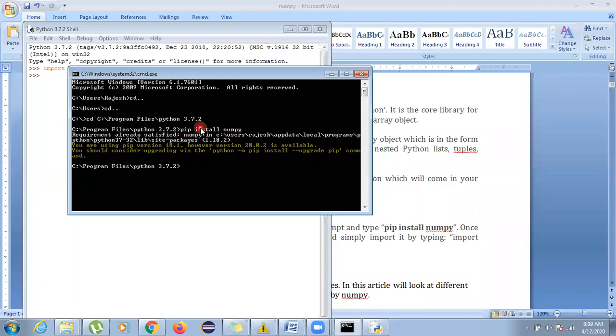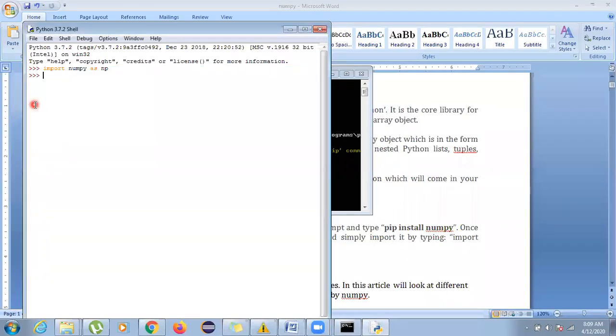Now this is not only for NumPy. Whenever you are going to run any file through the command prompt, you have to be first in your file folder. So you have to go using the cd command. After going into that, you can see the path has been changed like this. Now you can install your NumPy and the process will go, and it will take a few seconds only. The process will complete and it will show you some messages that it is installed properly. Or if it is already there, then it will say, like it is saying to me, requirement already satisfied.